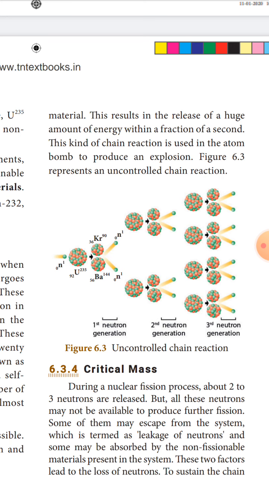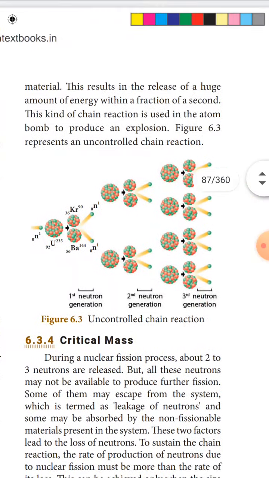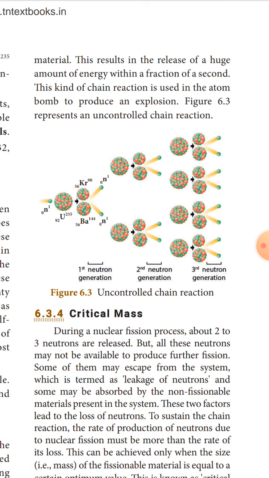Uncontrolled chain reaction is used to produce atom bombs. This kind of chain reaction is used in the atom bomb to produce an explosion. Figure 6.3 represents an uncontrolled chain reaction.